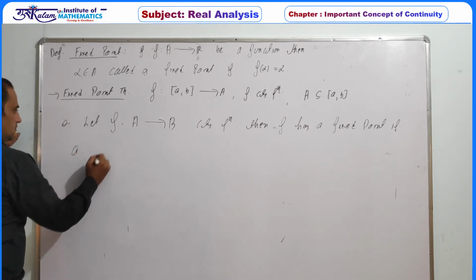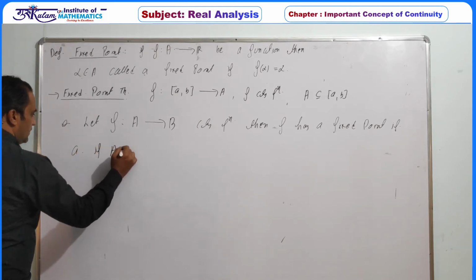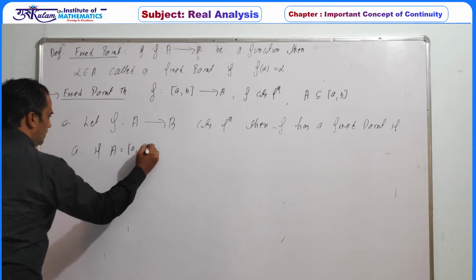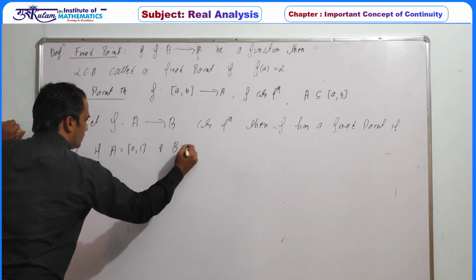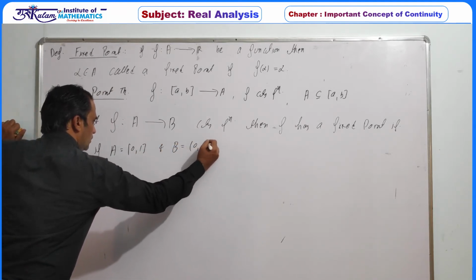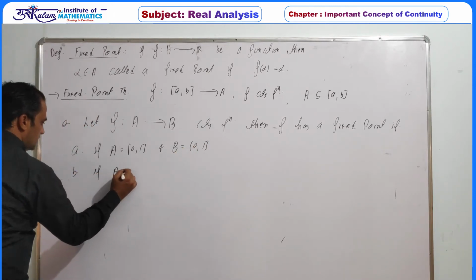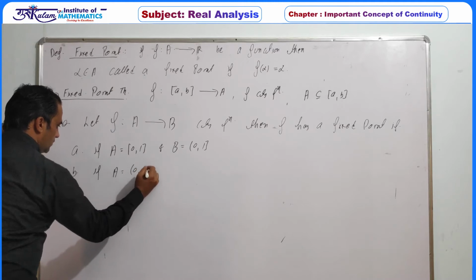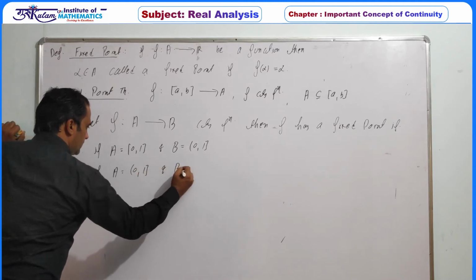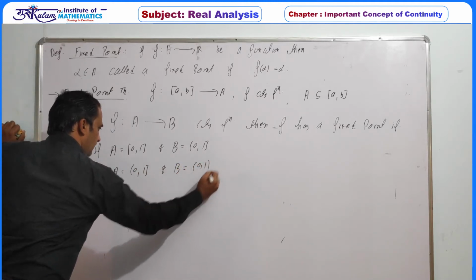First option: A is equal to closed interval [0, 1] and B is equal to open 0, closed 1. Second: A is equal to open 0, closed 1 and B is equal to open interval (0, 1).